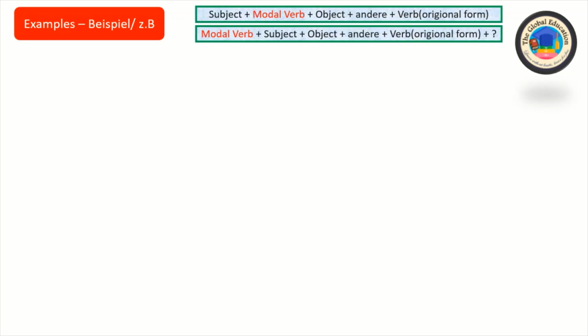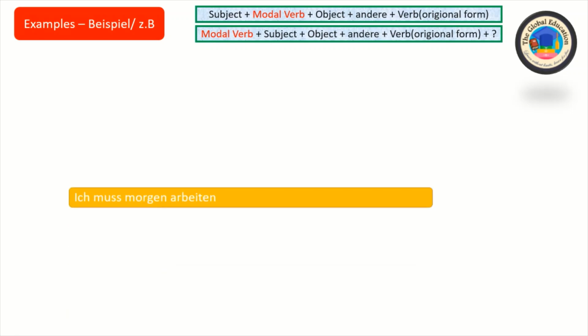Let's see some examples, which is called Beispiel in German, and normally we use z.B. Here are two sentence formations, for the normal sentence and the question sentence. So let's see some examples.